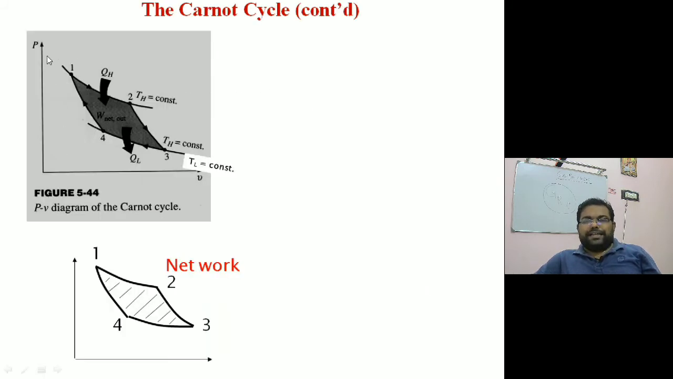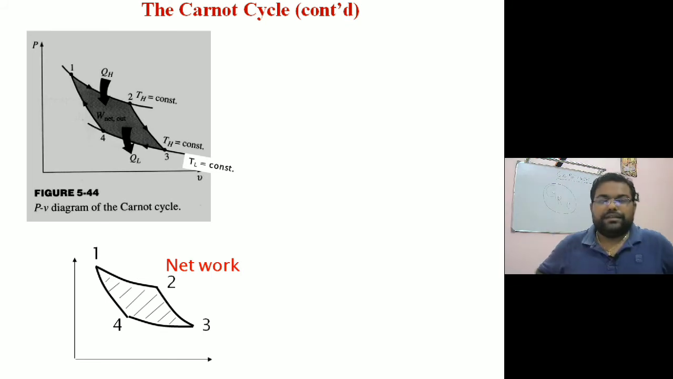So we represent that cycle on the pressure and volume diagram, which will be something like this. This is a reversible isothermal heat addition followed by the expansion. This is the adiabatic expansion. Then this is the compression, or you can say the reversible isothermal heat rejection, then reversible adiabatic compression. So it has four processes. Process 1 to 2 is reversible isothermal heat addition, process 2 to 3 is reversible adiabatic expansion, process 3 to 4 is reversible isothermal heat rejection, and process 4 to 1 is reversible adiabatic compression.